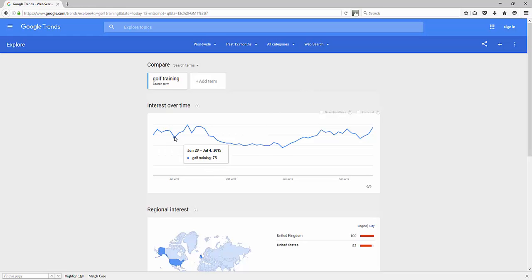So it's kind of maintained. It looks like it's doing really well. It dropped a little bit there and it's kind of going back up. So no major changes there, no major shifts. Now I could simply click add a term too, and I could say golf help. Yeah, let's say golf help.